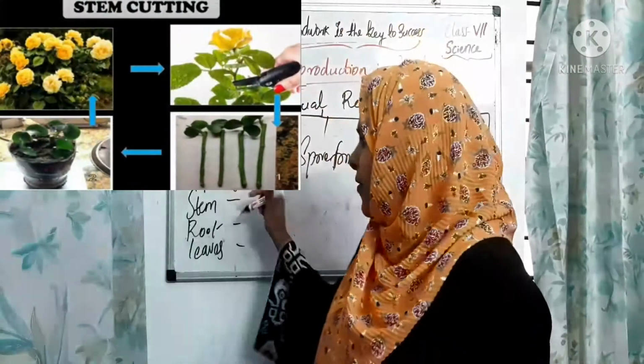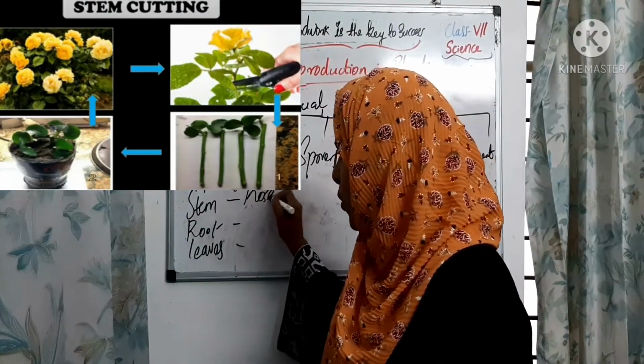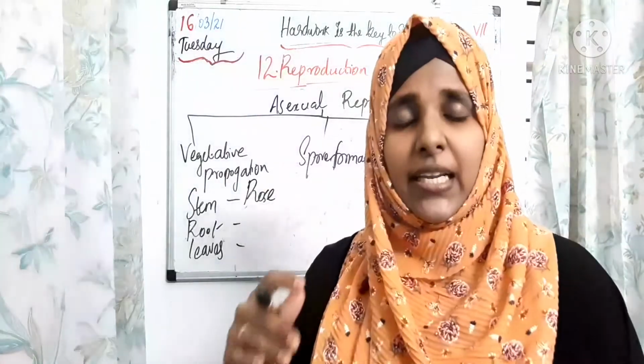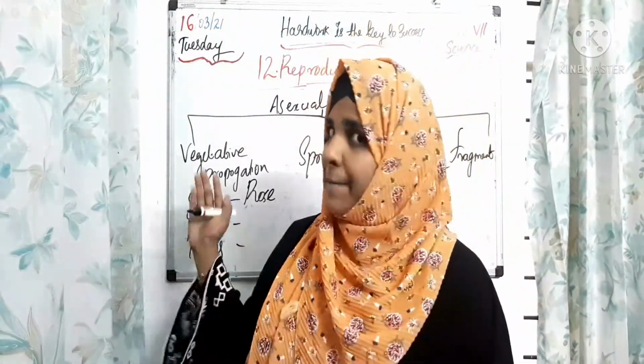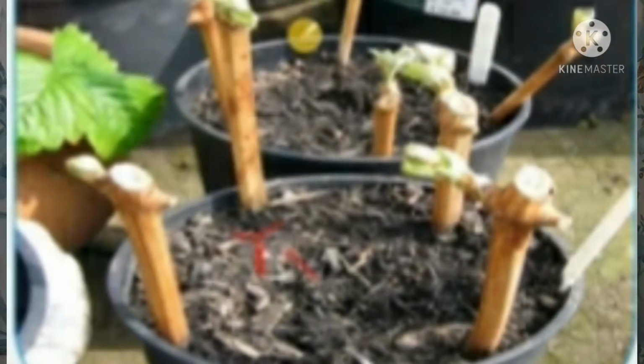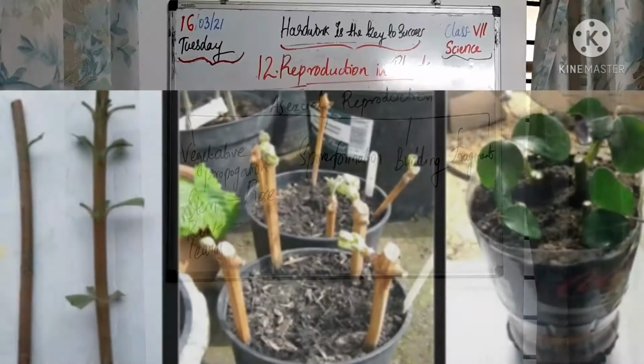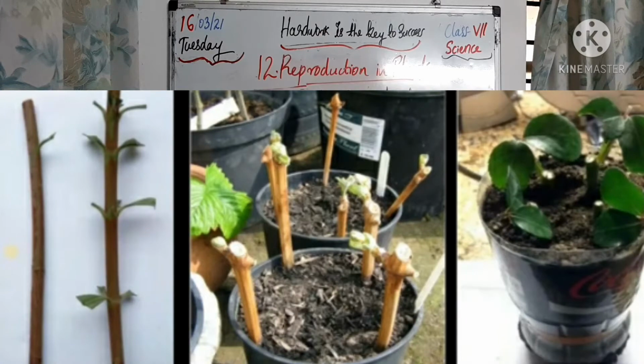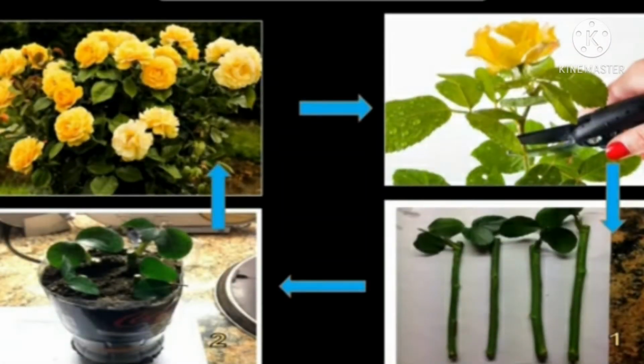We have to say examples like rose and grapes. These are examples of stem cutting. Let's check in detail. Stem cutting with buds is taken from a healthy plant like rose. The cuttings are then sown in soil and watered regularly. The cutting gives rise to a new plant.